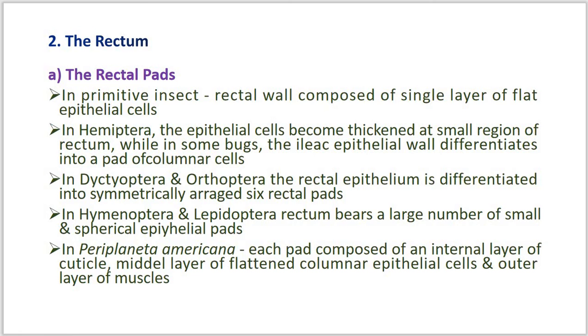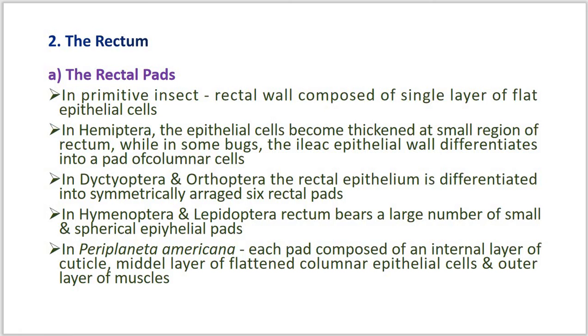Now, in primitive insects, the rectal wall is composed of a single layer of flat epithelial cells, as in Collembola, whereas in Hemiptera, the epithelial cells become thickened at a small region of the rectum, while in some bugs, the ileal epithelial wall differentiates into a pad which consists of columnar cells. Now, the modification of rectal pads in different groups of insects.